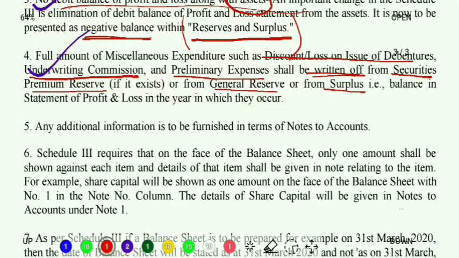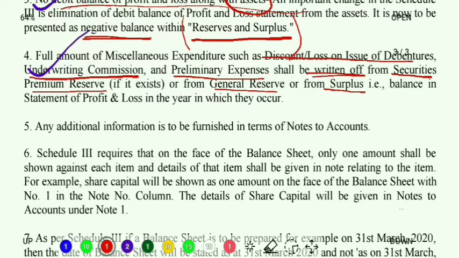Earlier we did not used to subtract, we used to show them separately, but now as per the instruction of Schedule 3, it says that if there is any kind of miscellaneous expenditure, then we are supposed to subtract, or we are supposed to write off those miscellaneous expenditures from my different reserves. A few examples are given to us, like securities premium reserve, general reserve, or even from my surplus balance.